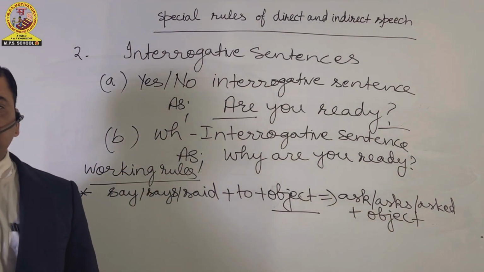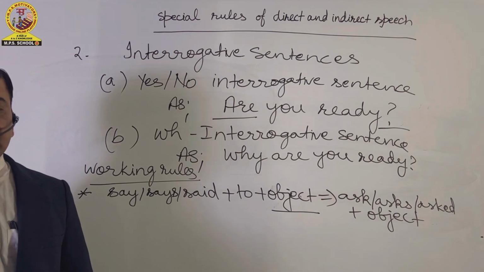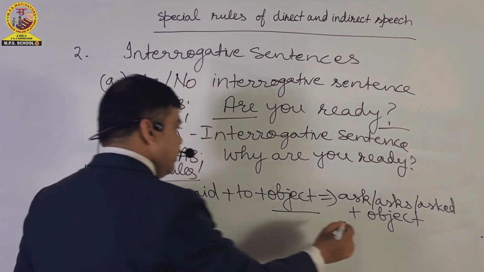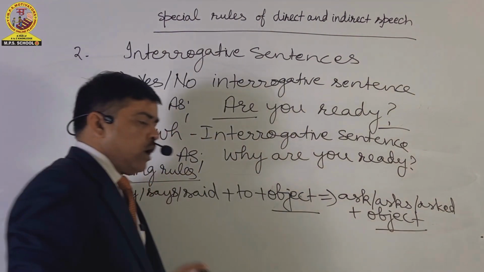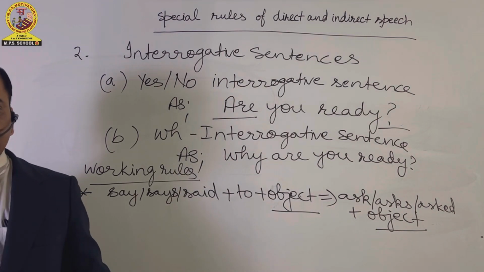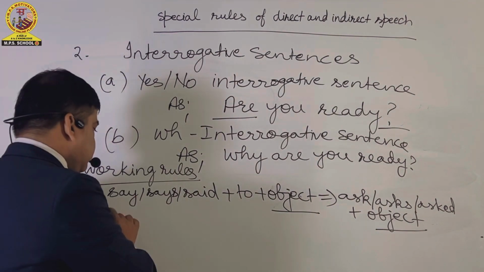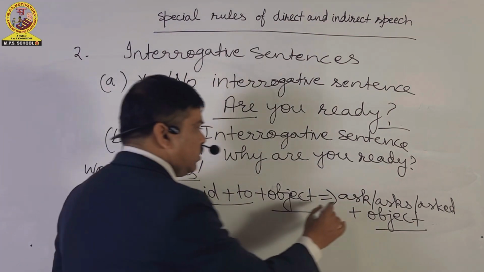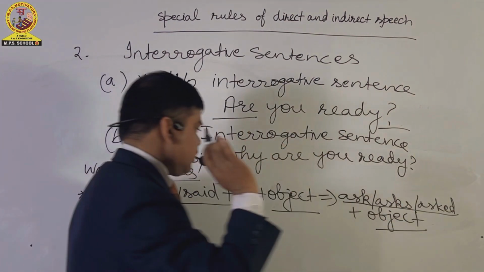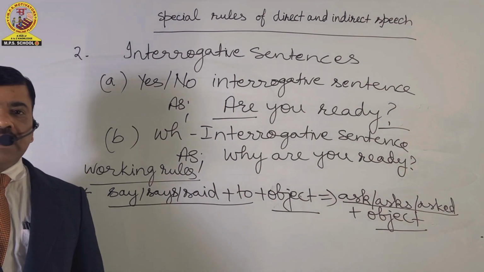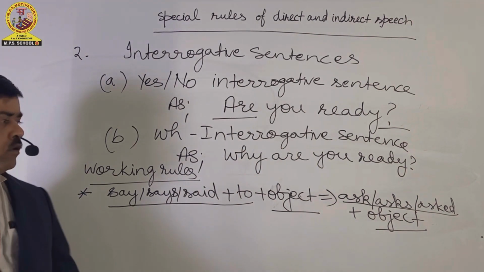So if we don't want to mention the object, we can leave it. The main thing is that we have to transform this combination into this combination. Right? I think you must have understood this working rule.